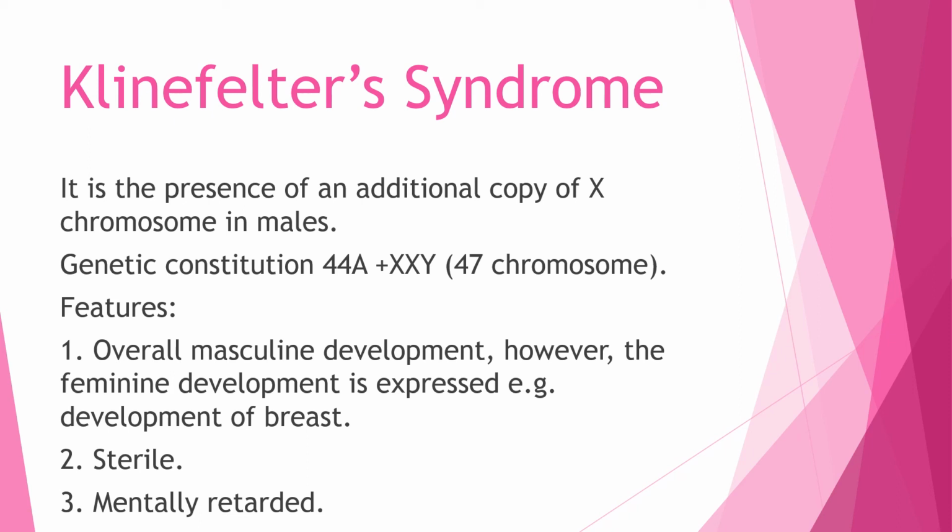Such a person shows these features: total masculine development, however some feminine characters are also expressed, for example development of breasts in males. As there is a Y chromosome the person will be male, but the person will be sterile, cannot produce gametes, and will be mentally retarded as well. So this is Klinefelter syndrome.